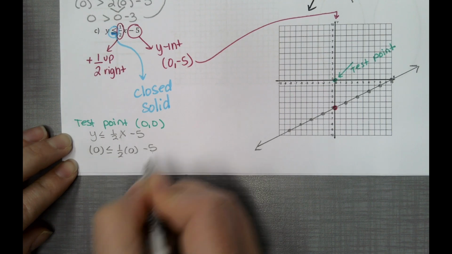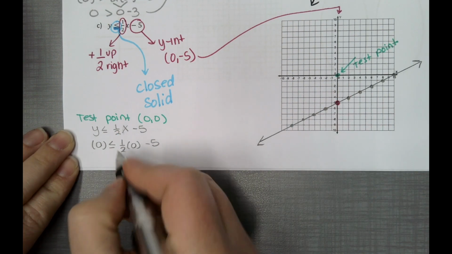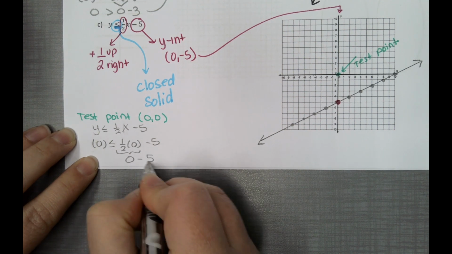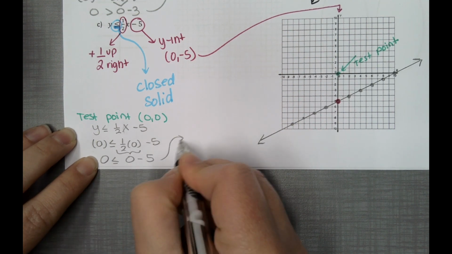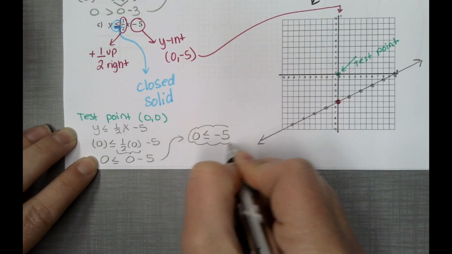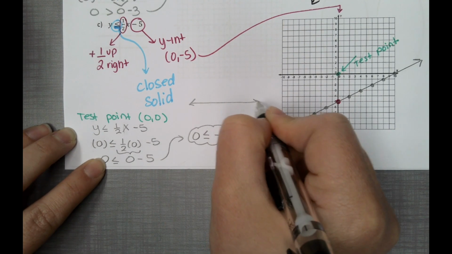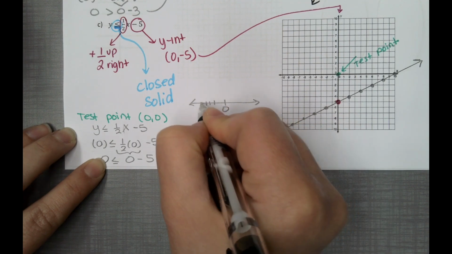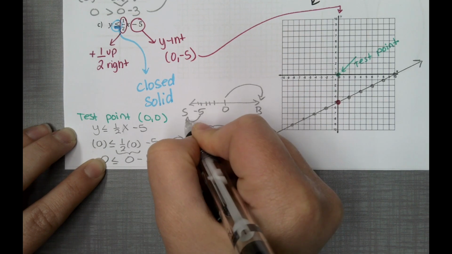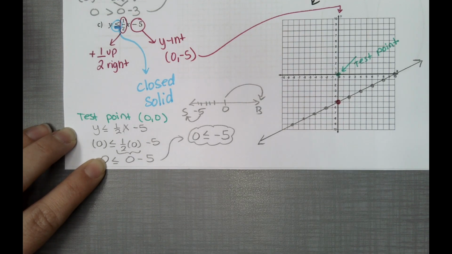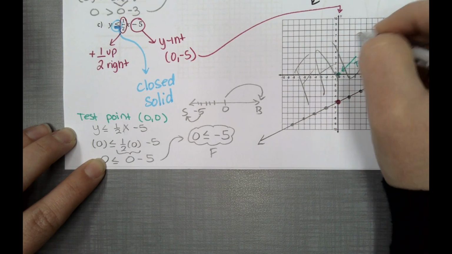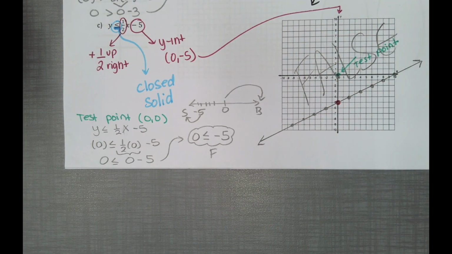0 minus 5. This is why we want to use 0 as a testing point, because no matter what it's touching, it's going to be 0. And then 0 minus 5 is negative 5. And then be careful, here is 0 smaller than negative 5. So if we use a number line, here's 0, here's negative 5. Notice 0 is bigger, negative 5 is smaller. So this is actually false. So we're going to color in our true region.